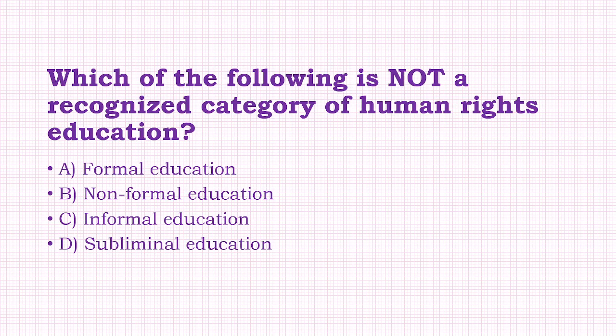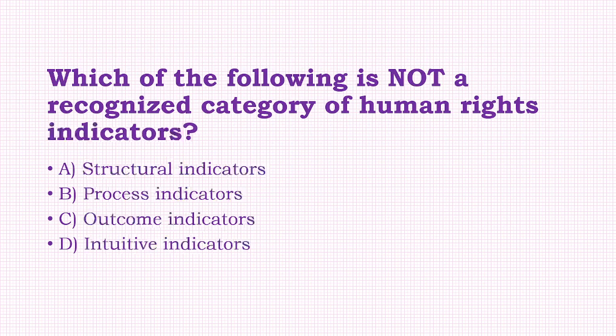Which of the following is not a recognized category of human rights education? Option: formal education, non-formal education, informal education, subliminal education. The answer to this question is option D, that is, subliminal education.